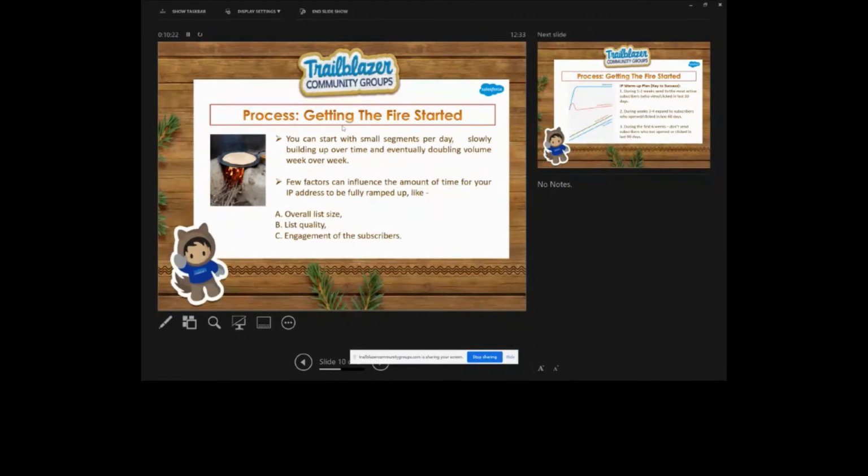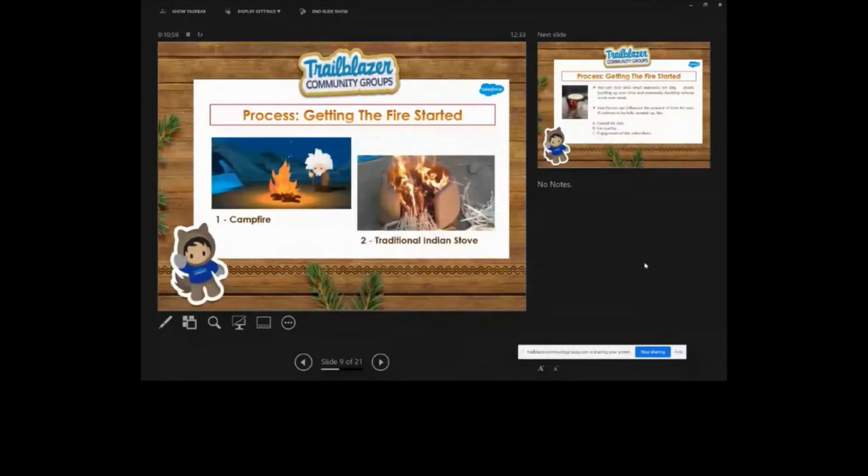So guys, this is IP warming. But suppose a storm starts during your cooking or campfire. Obviously your fire will blow out. The storm or heavy rains are a responsible factor for the campfire or the chulha. In the same way, the IP warming process also has responsible factors. The responsible factors are overall list size, list quality, and engagement of the subscribers.